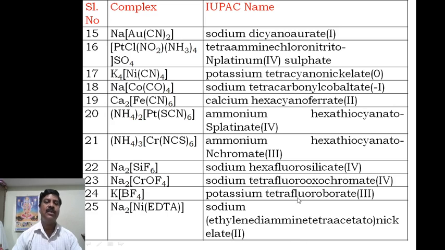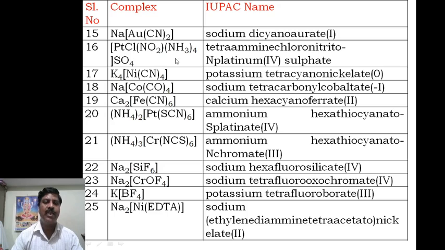Next, another complex I have to take, that is sodium dicyano aurate. What is the oxidation? This is plus 1, this is minus 2, means minus 1, that side plus 1. Therefore sodium dicyano aurate is the name of this complex. Next, one more example here.